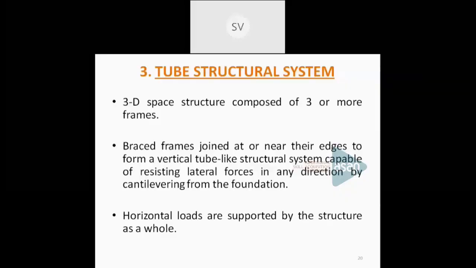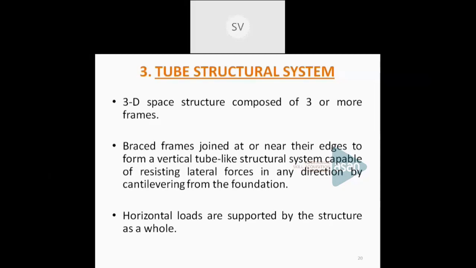Again, here also the advantages are the stiffness. So based on that slenderness ratio, it provides sufficient stiffness to the building, as well as it acts as a single unit. Okay. Now the fifth and the last type of framed construction is a trussed tube construction.